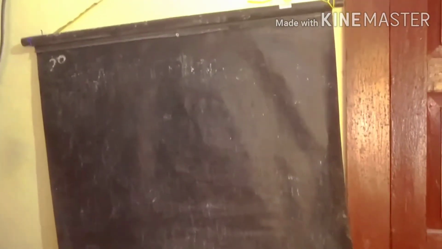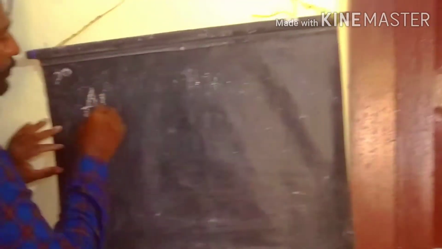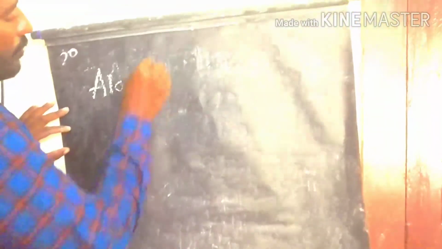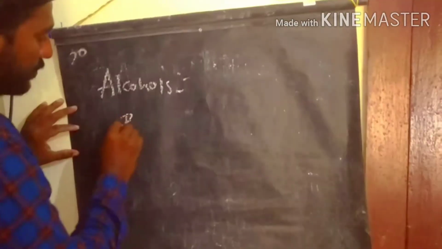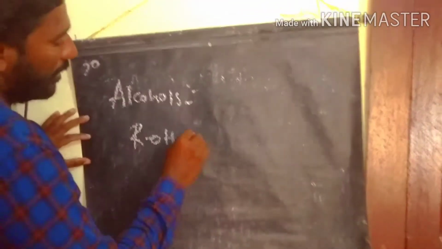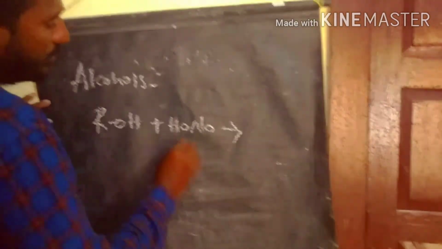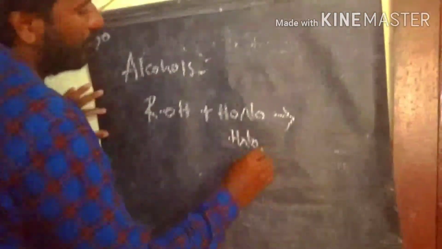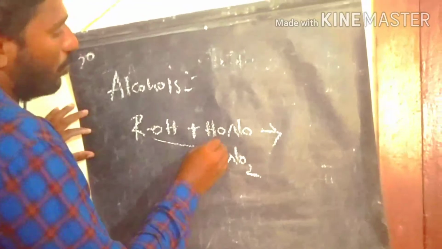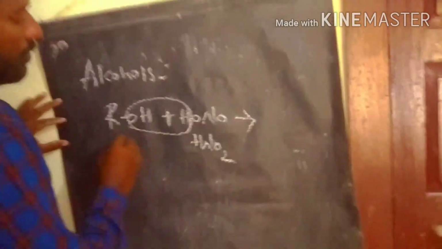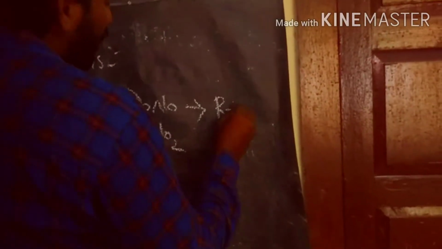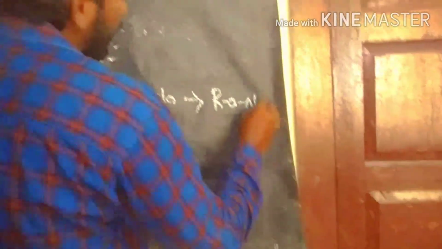Let's see some of the preparations of the alkyl nitrates. To prepare alkyl nitrates from alcohols, we take a simple example: the alcohol reacts with nitrous acid, losing a water molecule to produce the alkyl nitrate compound.